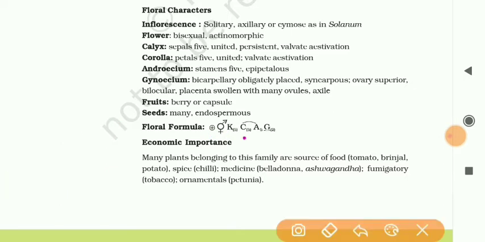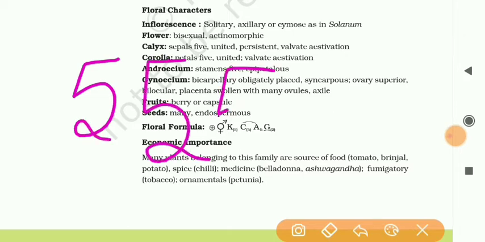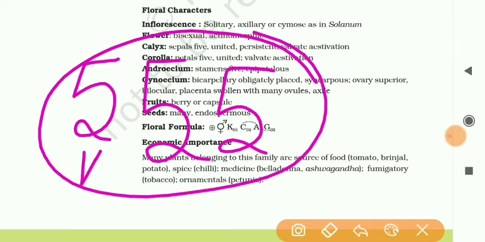Corolla is 5 and also united. Androecium is 5, but it is not united. And G bar 2 means it is superior and bilocular ovary, and syncarpous means attached to each other. You can also learn this by this 555: calyx, corolla and androecium.